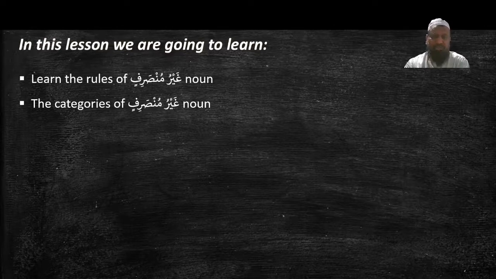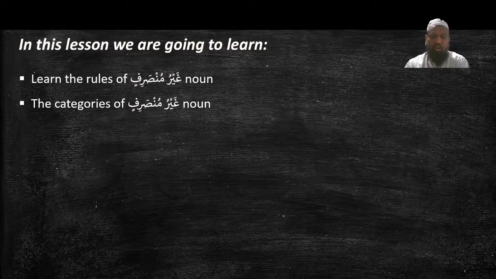Mu'rab isms allow the harak of the last letter to change from its default. Mabni ism does not allow change. The default ism stays the same in all 3 states.